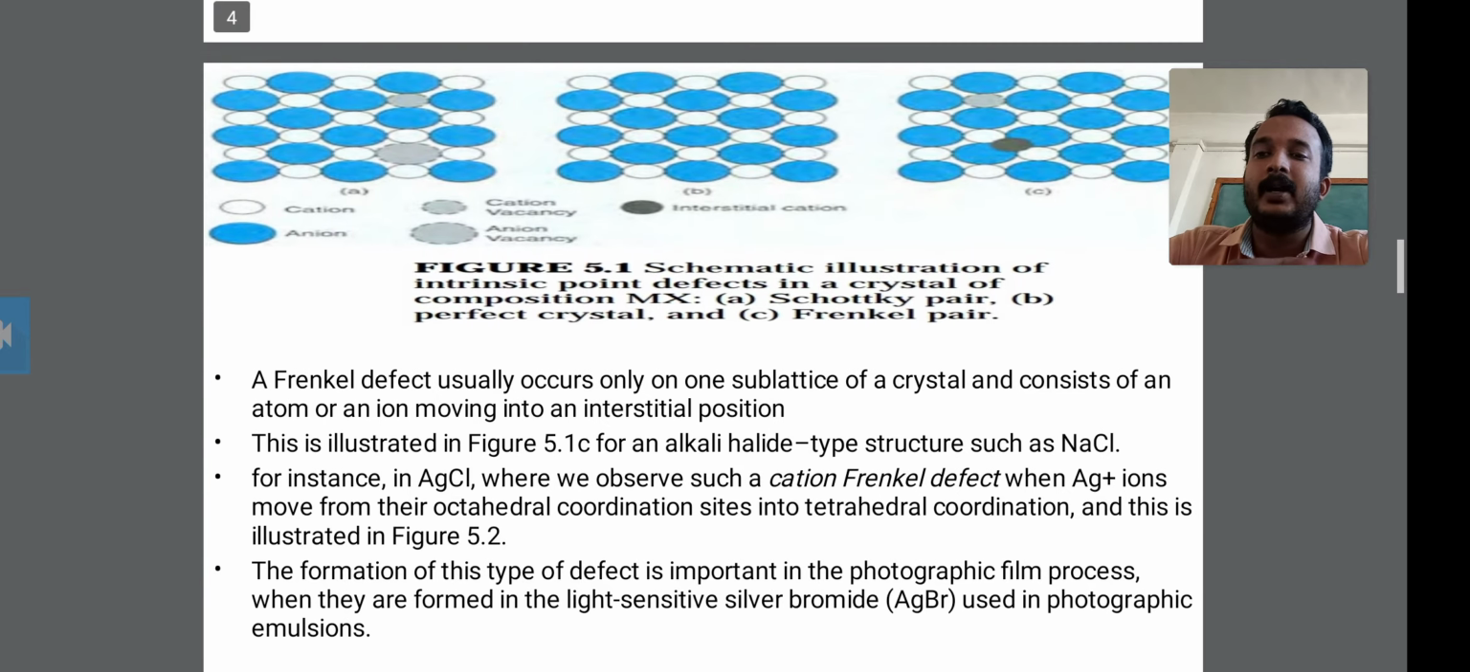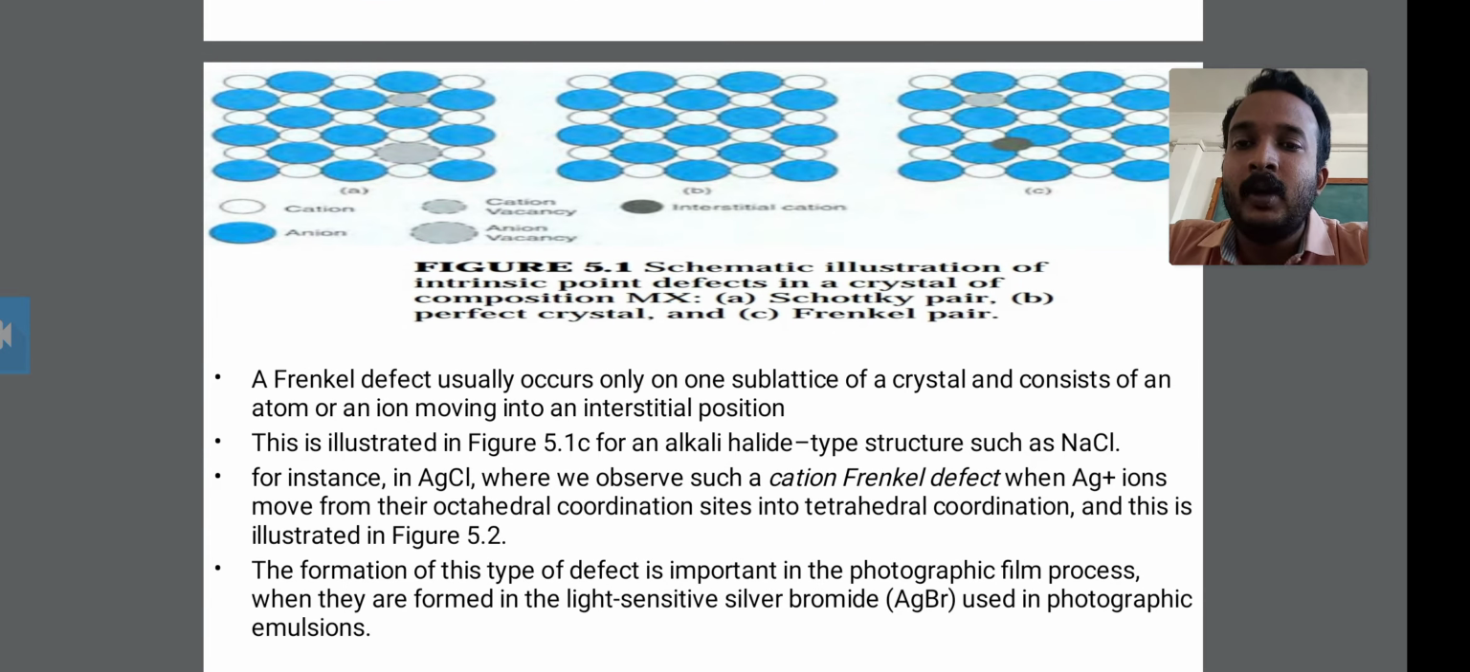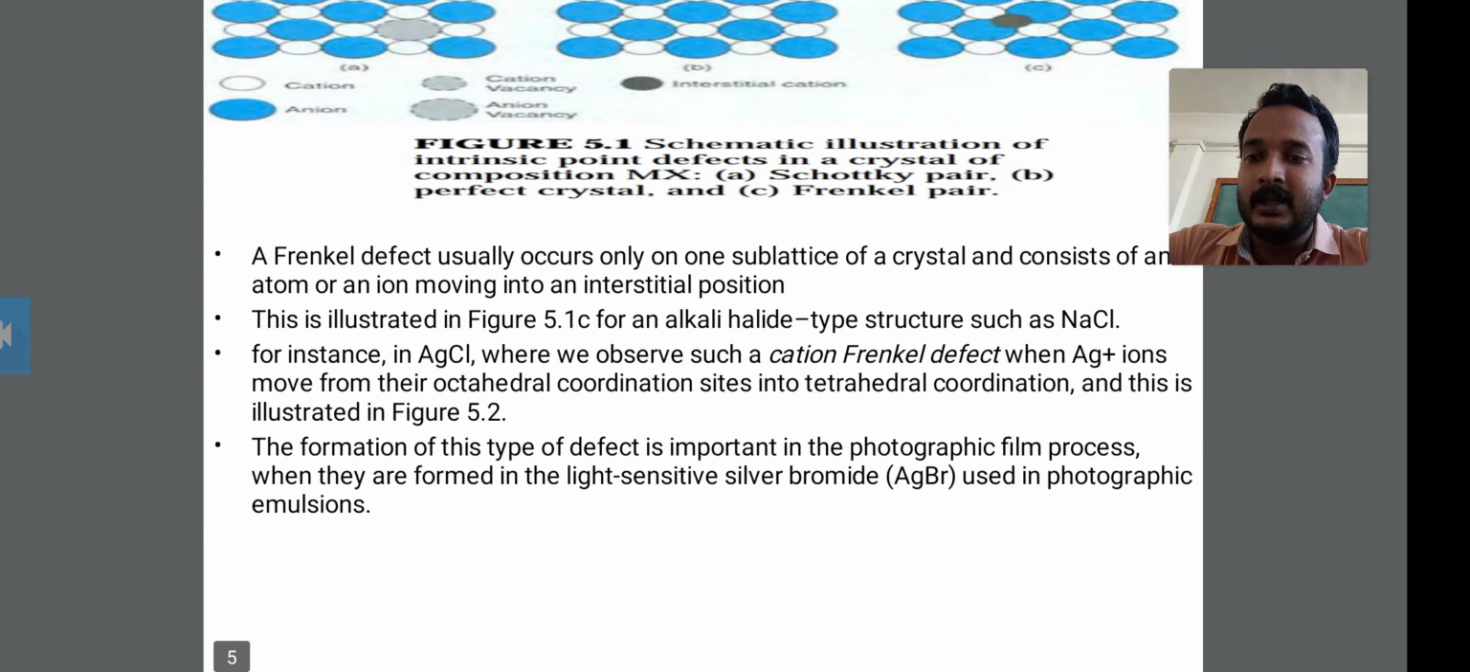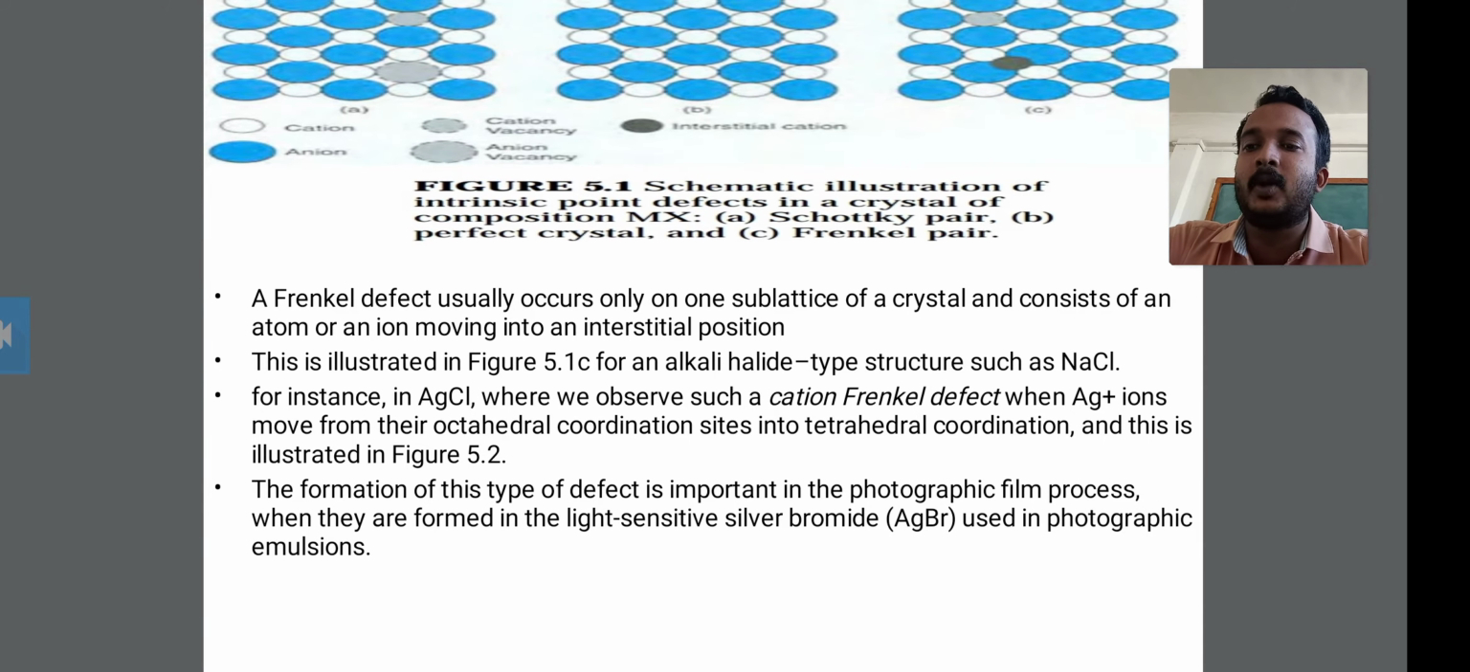This is the Frenkel pair. Look at this above; we have to discuss this point. The Frenkel defect usually occurs only on one sublattice of the crystal, and consists of an atom or an ion moving into an interstitial position. The interstitial position is shown by the black colored circle.